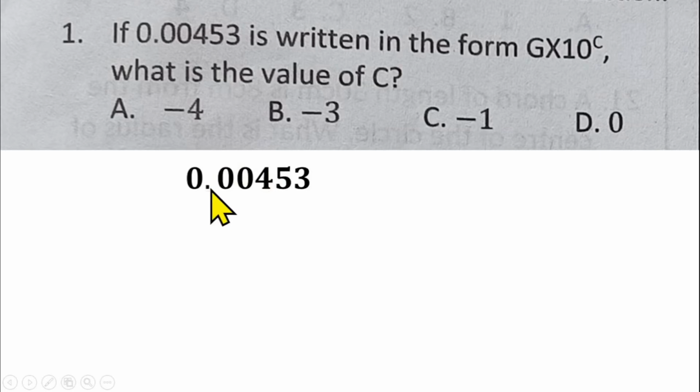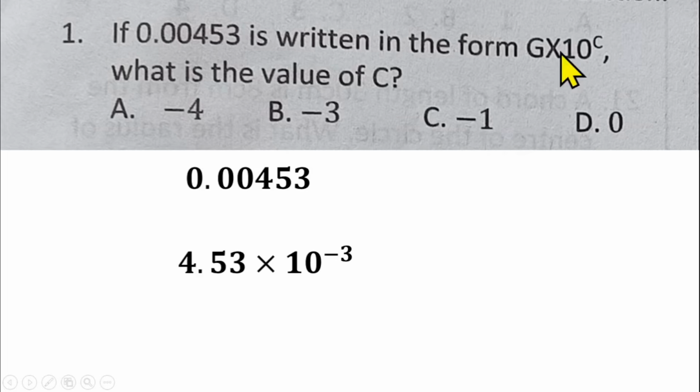So that means we need to move the decimal point in between the non-zero digits. In between the first non-zero digit here, which is 4, and 5. We have to move it in between 4 and 5. So we are moving it 1, 2, 3. We are moving it 3 times, and because we are moving to the right hand side, it's going to be negative. So that will give us 4.5 times 10 raised to the power minus 3. And this minus 3 is saying that we moved the decimal point to the right hand side 3 times.